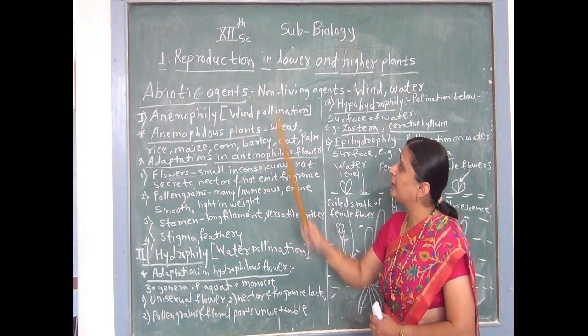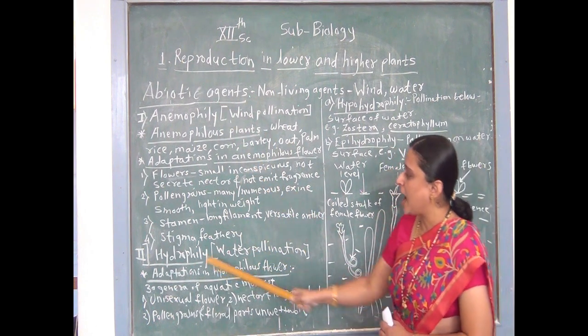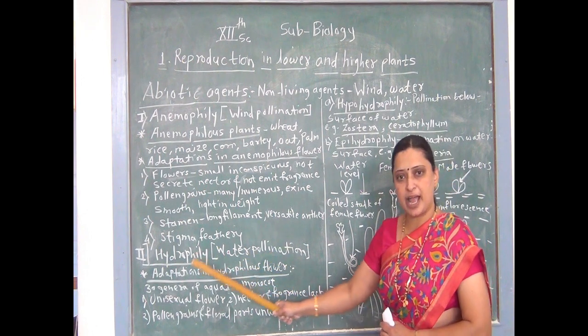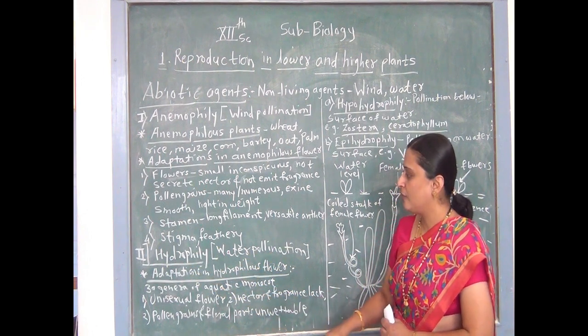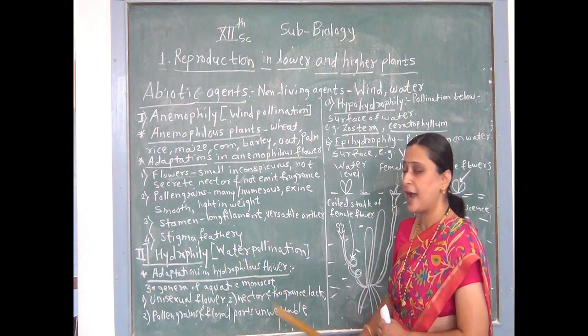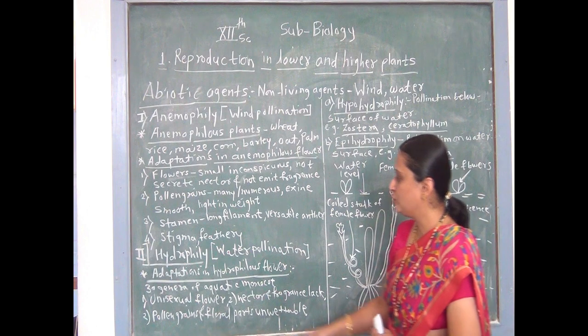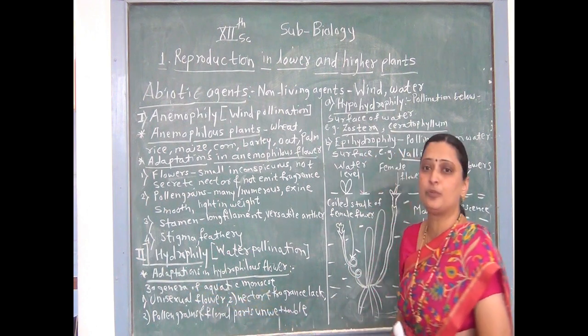Second type of abiotic pollinating agent is called hydrophily. What is hydrophily? Water pollination is called hydrophily. Hydro means water. Water pollinated plants are called hydrophilous plants, or the flower is called a hydrophilous flower. They include 30 genera of only aquatic monocots.